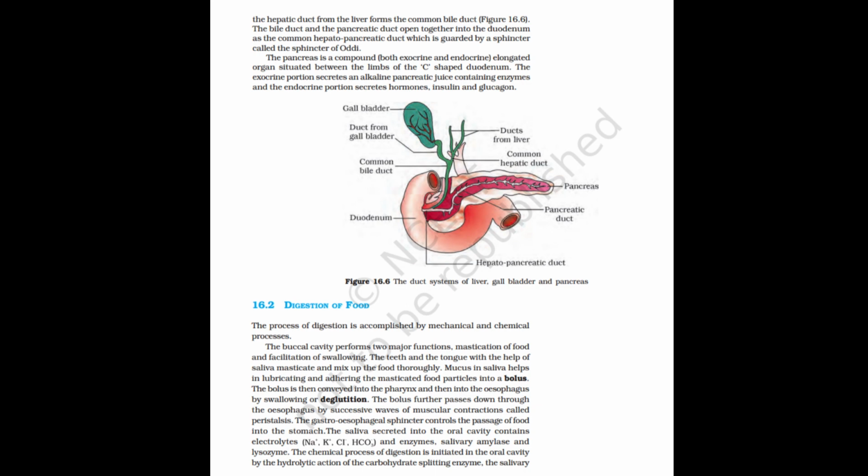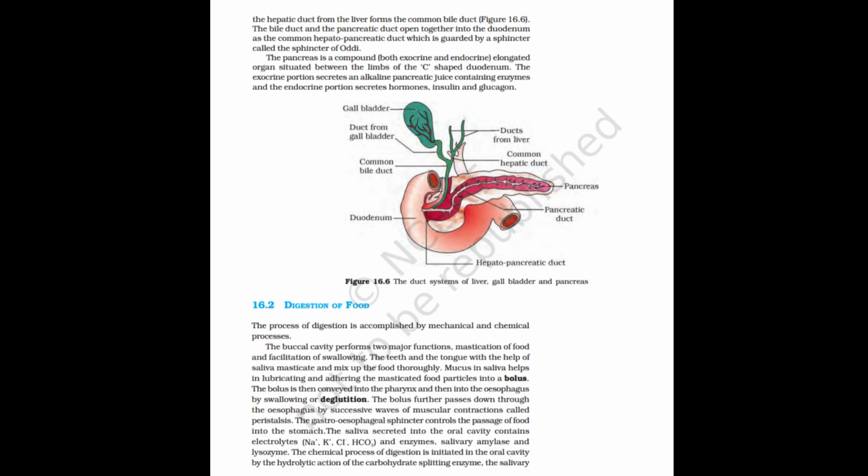The bolus further passes down through the esophagus by successive waves of muscular contractions called peristalsis. The gastroesophageal sphincter controls the passage of food into the stomach. The saliva secreted into the oral cavity contains electrolytes and enzymes, salivary amylase and lysozyme.